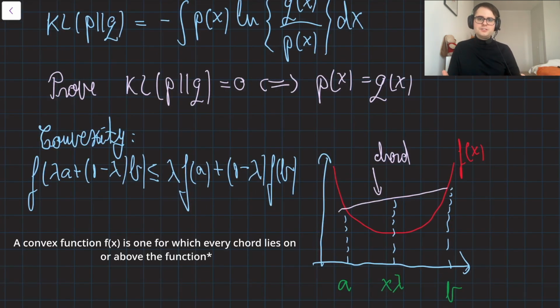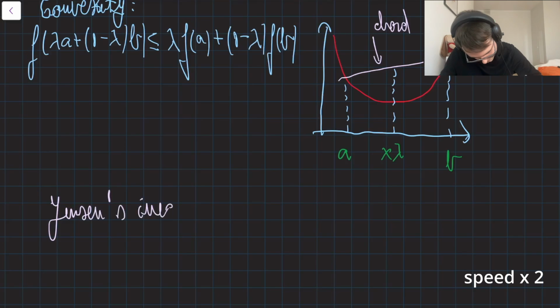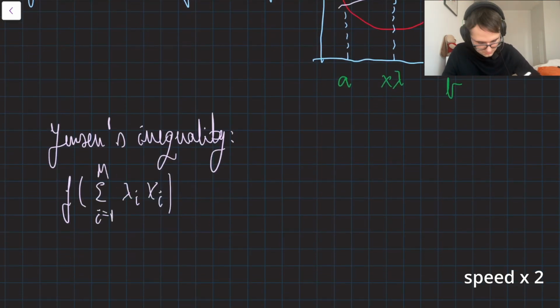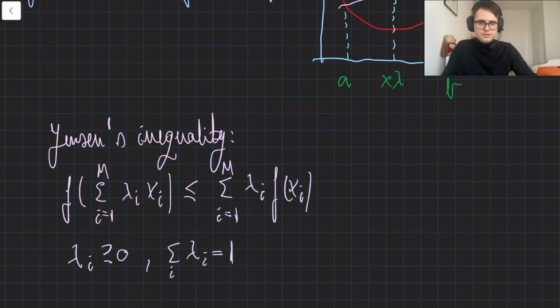A convex function f of x is one for which every chord lies on or above the function. And we can see that as well in the plot on the right side. If we do a proof by induction, we can show that a convex function satisfies the following property. This property is called Jensen's inequality.